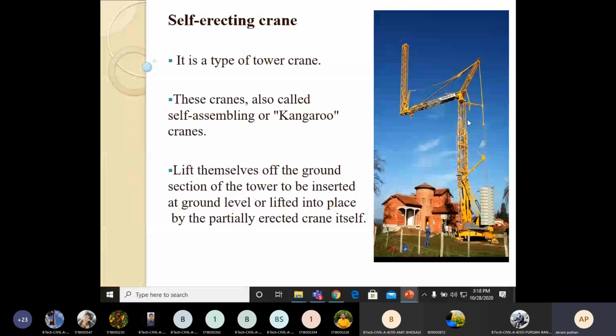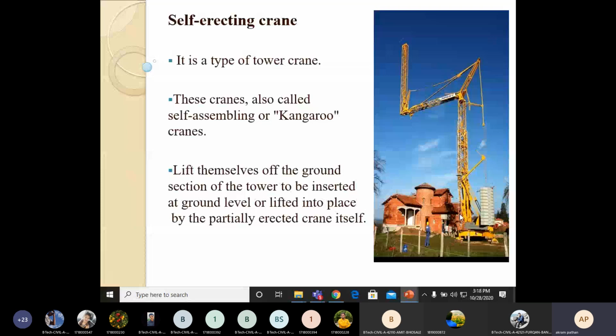But basically, the important thing is that the foundation is very important. So extra care should be taken to avoid any accident or failure of this crane. We can construct a strong foundation. This type of self-erecting crane we can use to lift the load from one place, particularly in horizontal directions. So such type of crane we can use.